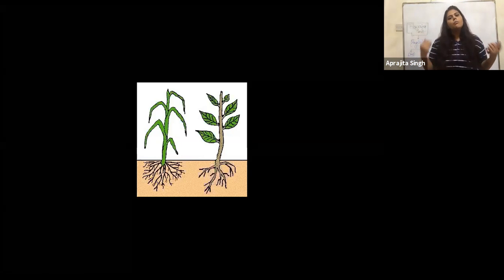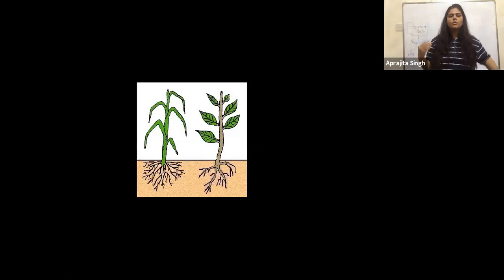Dicots are thick plants with thick trunk, brown color bark, and they are very big in size. The mango tree, the banyan tree, they are the dicots. Monocots are very small, with a very soft green stem, small in height. Those are the monocot plants.